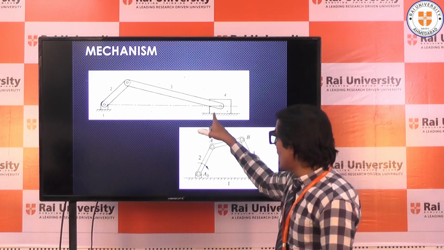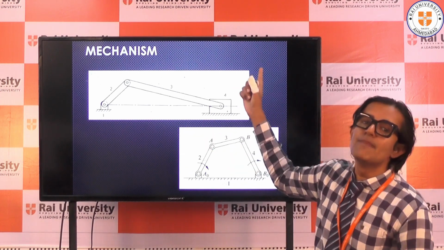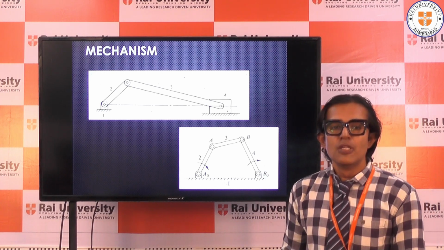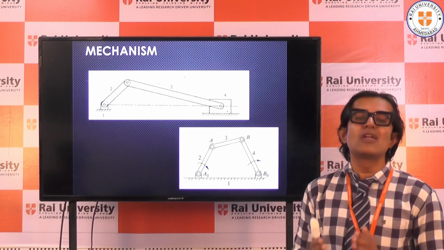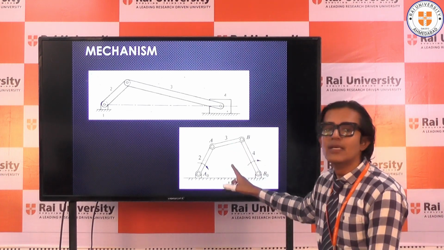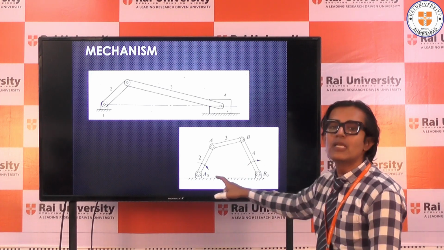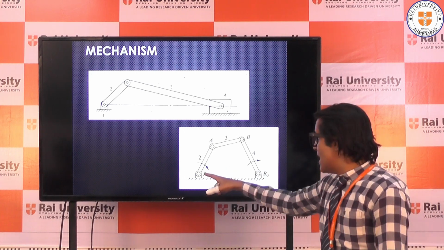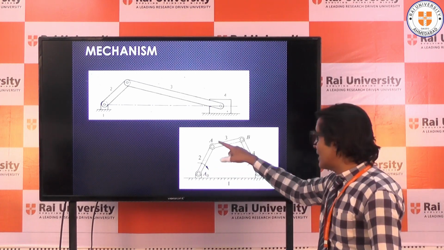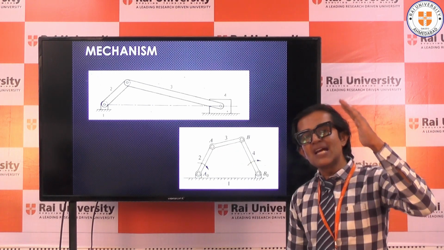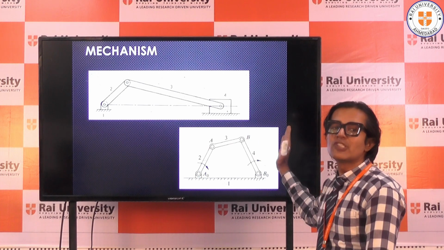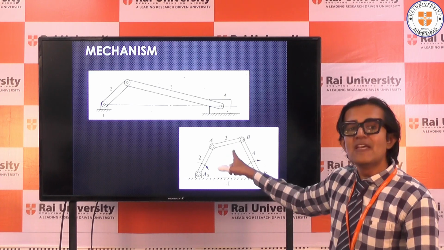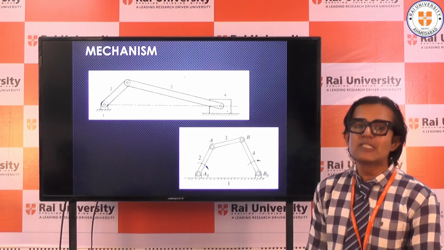But once I fix one link, that chain will be called a mechanism, because now it is able to transform the motion. Now it is able to transmit the motion. So the motion transforming device is called a mechanism. In the same way, suppose I have not fixed this link, the frame, then this would be called a kinematic chain. But once I make this link a fixed link, the crank will start rotating, the connecting rod will start oscillating, and our rocker or lever will also start rotating and motion will be transformed. So this will be called a mechanism when a fixed link, the frame link, is fixed over there.